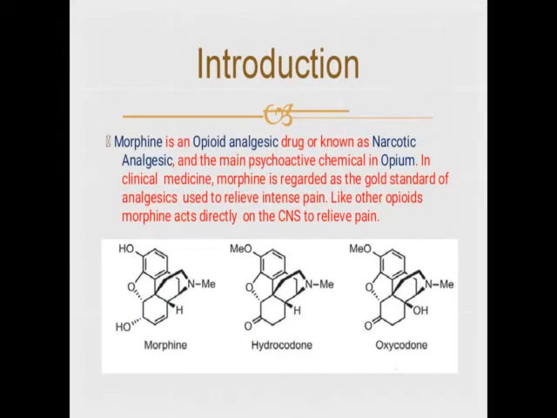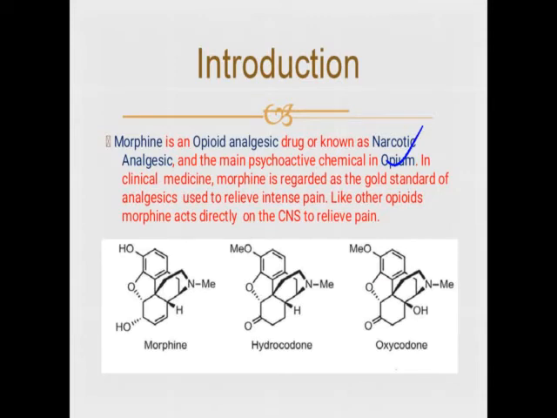Morphine is the example of an opioid analgesic drug. It is also called a narcotic analgesic. It is obtained from the opium poppy plant, whose main psychoactive chemical is called opium. So morphine is regarded as the gold standard analgesic. It is used to relieve intense pain.